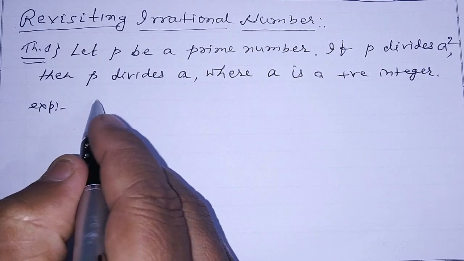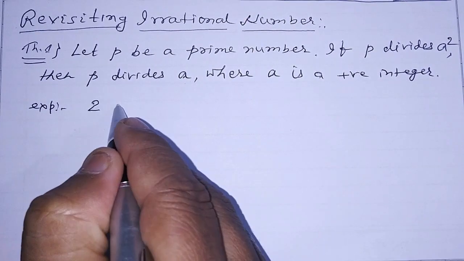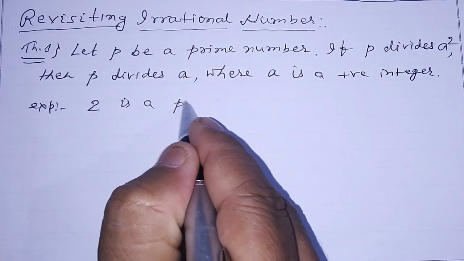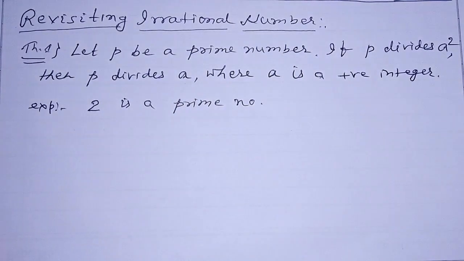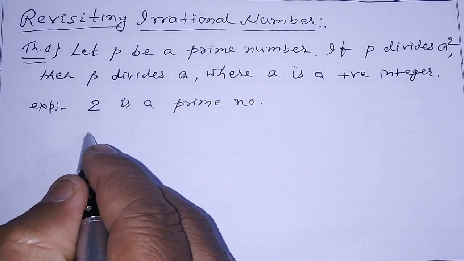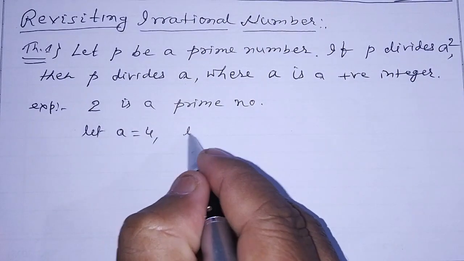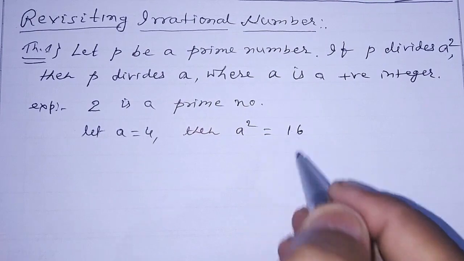Let 2 be a prime number, and let A be 4, then A square is 16.